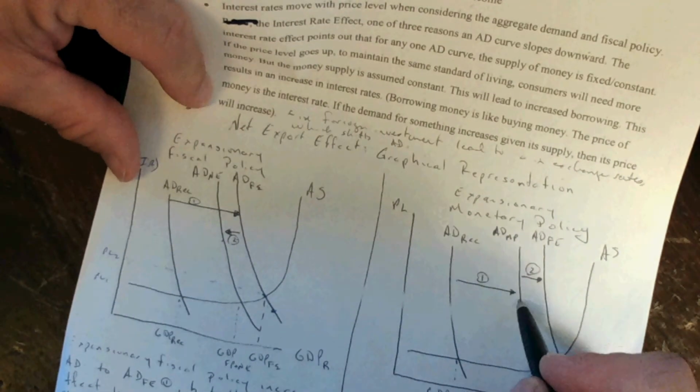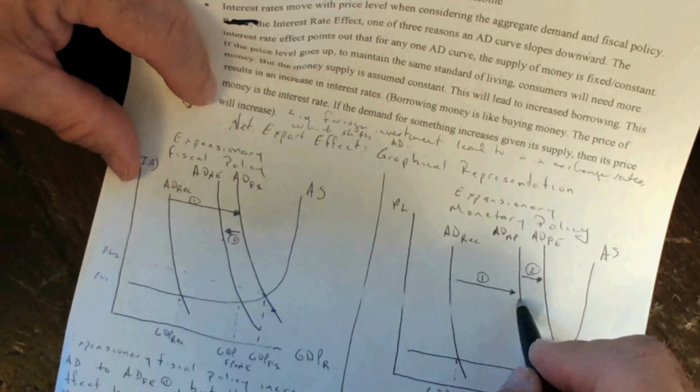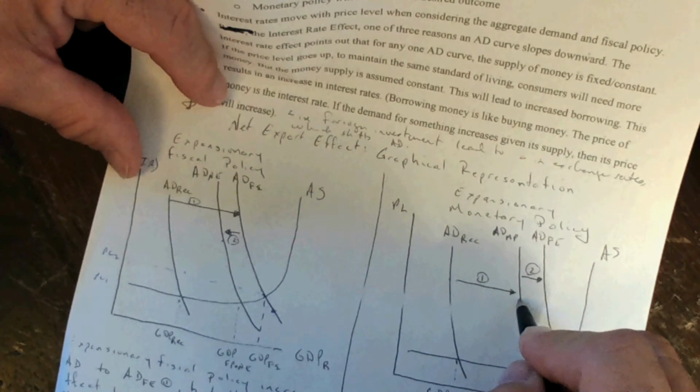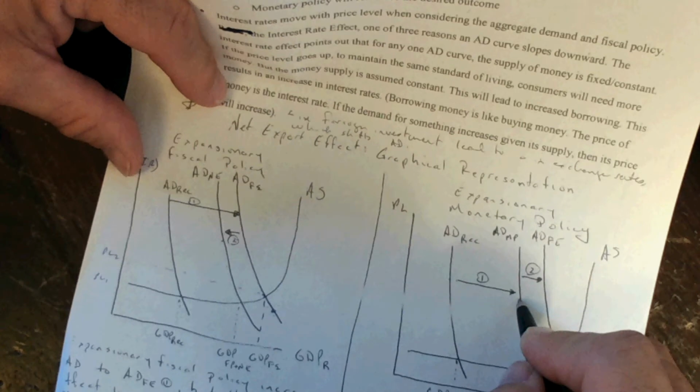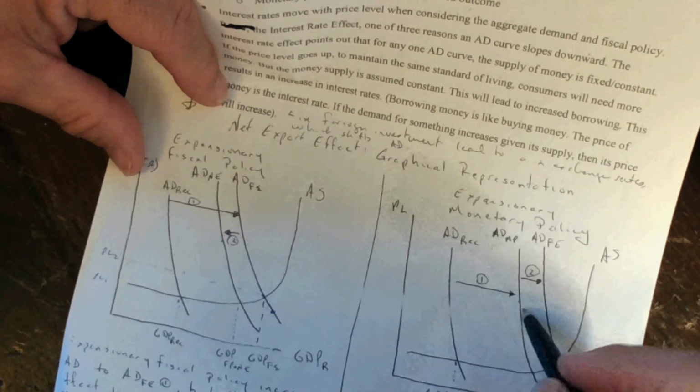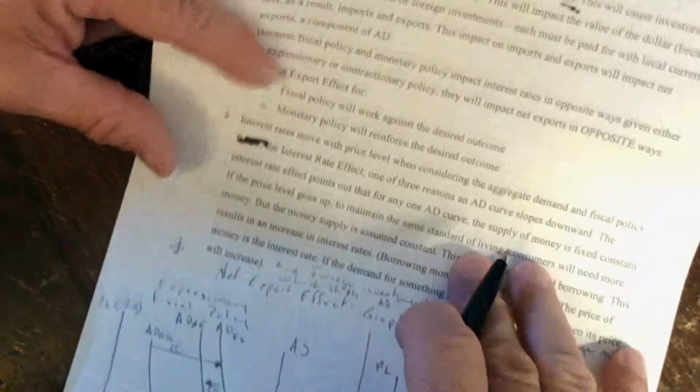So an expansionary monetary policy is one that lowers interest rates. That would make the U.S. a less attractive place to invest in. The value of the dollar would fall. That means that their currency can buy more of our currency, and they will buy more of our exports. But as the dollar weakens, it takes more of our currency to buy their currency, and as a result, imports look more expensive. So XN gets larger, and the net export effect is reinforcing the expansionary result of monetary policy. Okay, that's the explanation of the net export effect, and here is a description of it both from an expansionary point of view and a contractionary point of view.